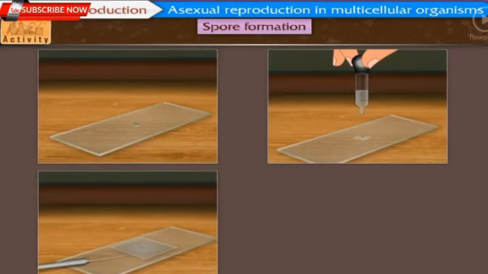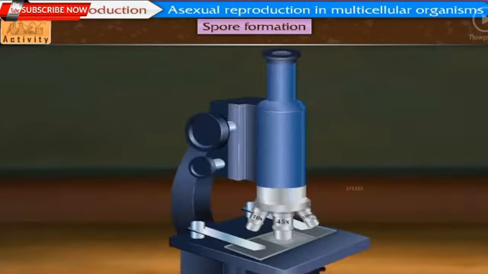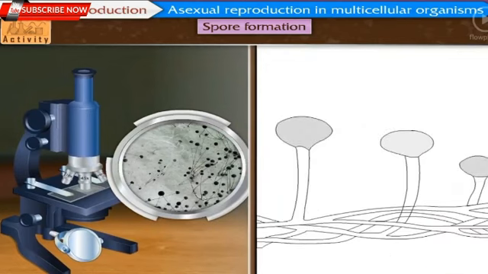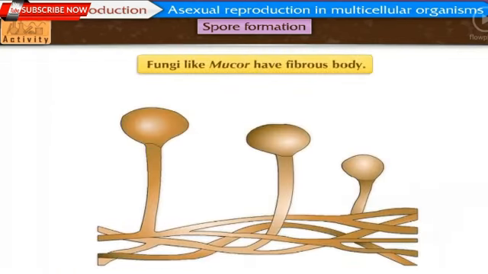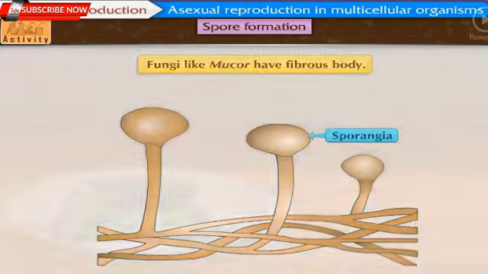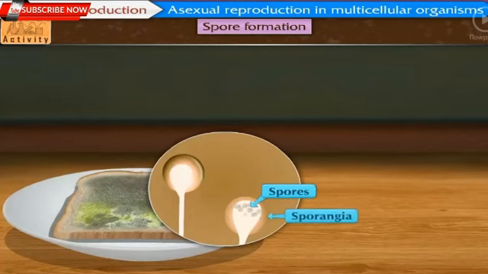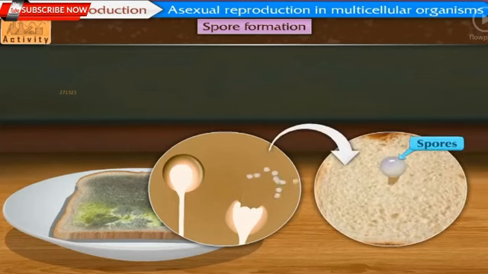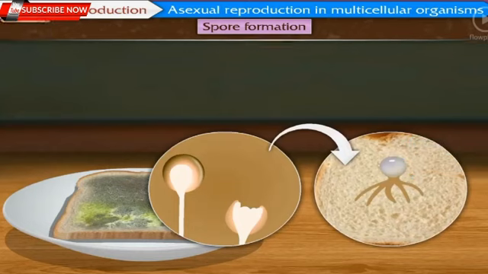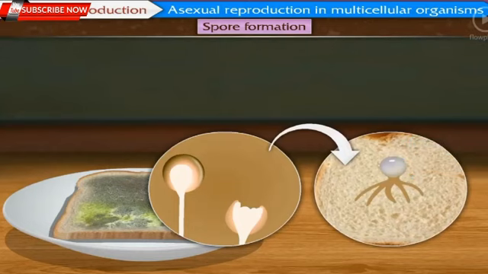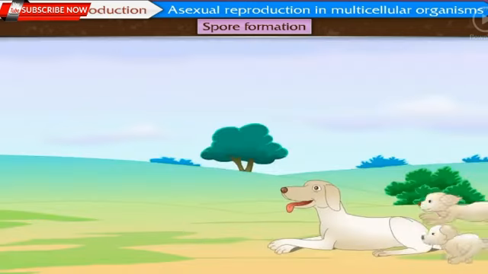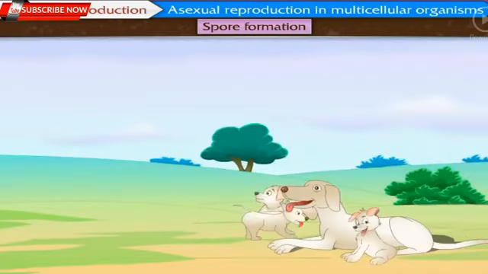Come, let us observe this cottony mass under the compound microscope. Fungi like mucor have a fibrous body. They have sporangia. Once the spores are formed, sporangia burst and the spores are released. Spores germinate in a moist and warm place and a new fungal colony is formed. After studying asexual reproduction in living organisms in detail, let us now proceed to study sexual reproduction in organisms.